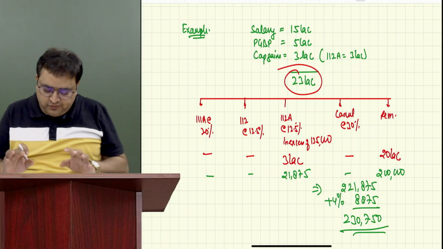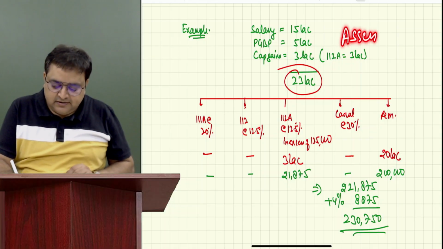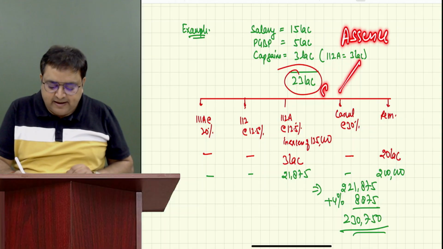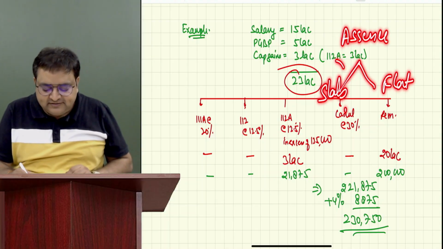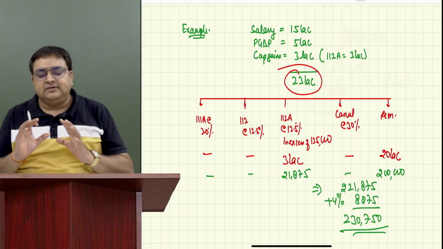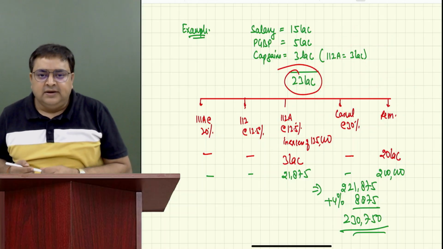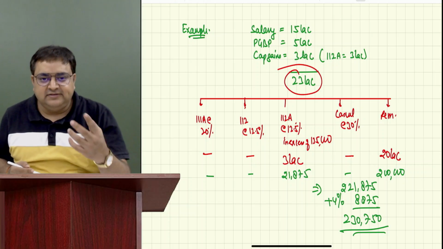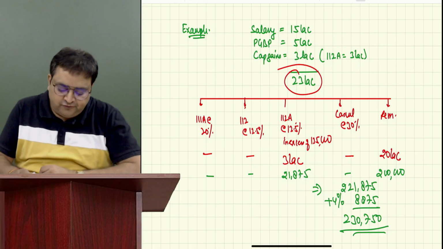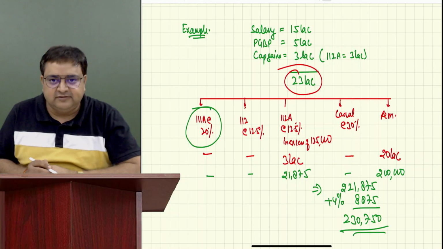Okay, just to wrap up everything, guys, I believe that you know what is assessee. You understand what is a slab rate system, what is a flat rate system. You also understand that since individual, HUF etc. have to pay tax at slab rate system, it's not like that on entire income slab rate would be applicable, because there are some special income also. So we have some special income like 111A.